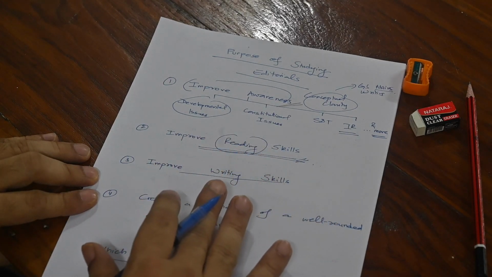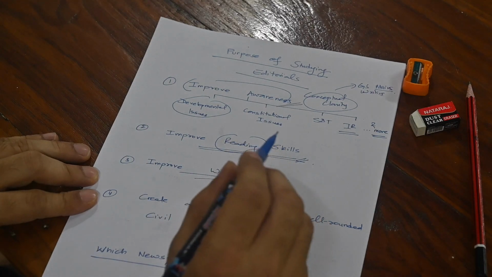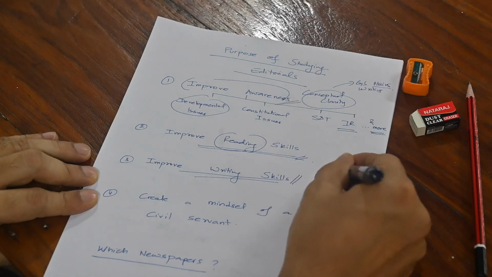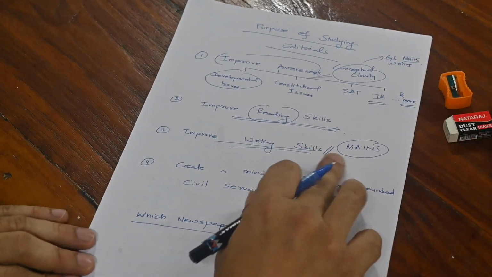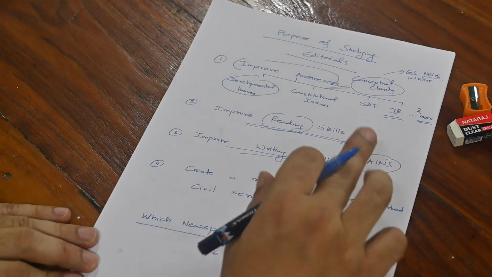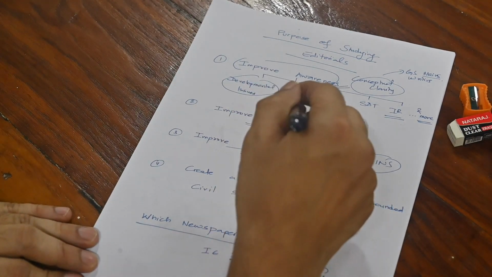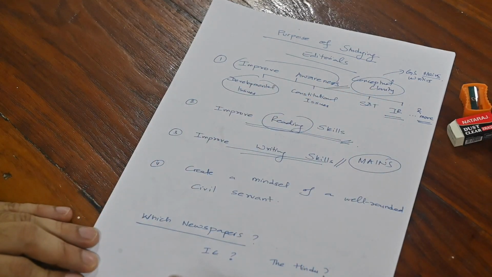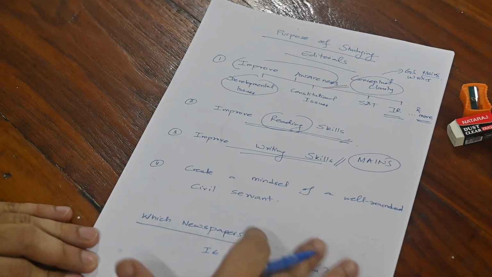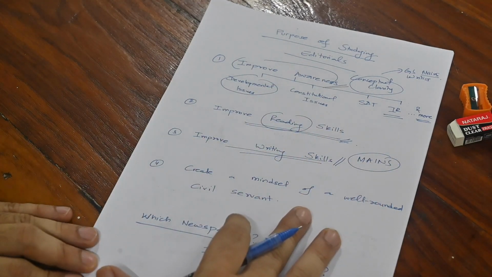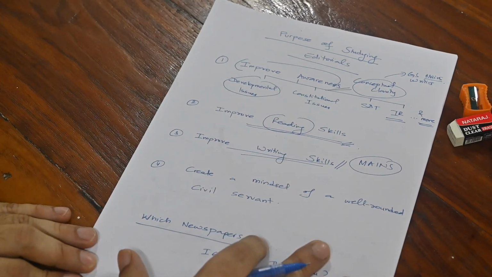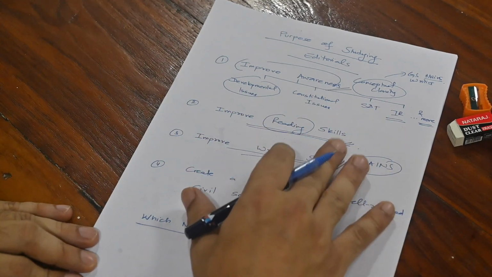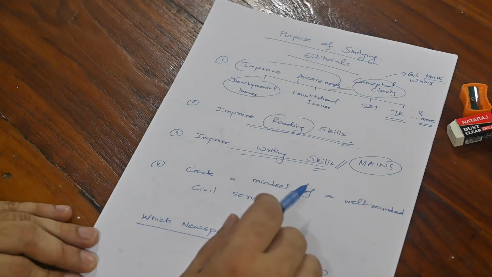Then the third one is to improve your writing skills. Writing skills is key because mains is all about writing better. Mains exam for UPSC is all about writing, how well you write. That's why writing skills are critical. And when you read good editorials, you come to know how something can be written in an effective way, how the introduction can be, how the body can be, how different parts of a particular topic can be addressed. So therefore writing skills also improve if you read properly when the editorials are concerned.